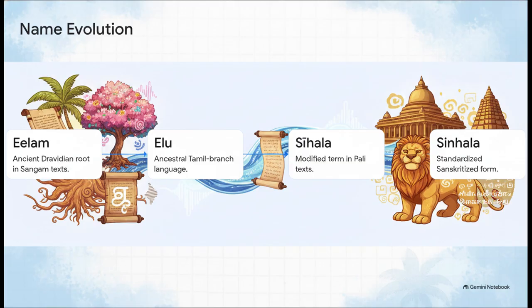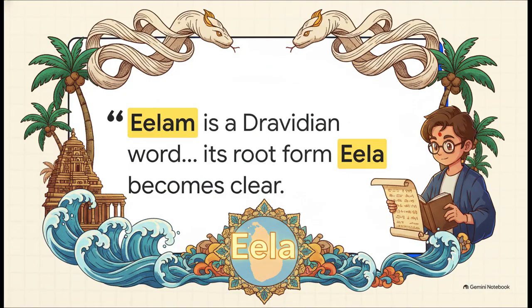And finally, we reach step 4, Sinhala, which is the later, standardized, and Sanskritized form. The authors present this as a clear linguistic progression branching from a single Dravidian root. To back this up, the text looks to leading scholars.